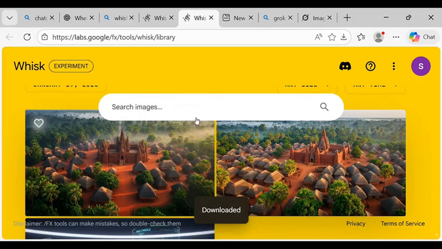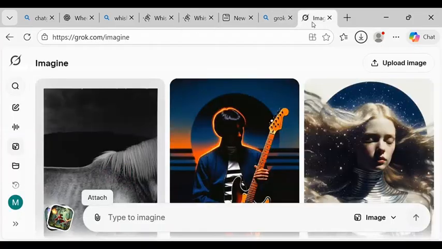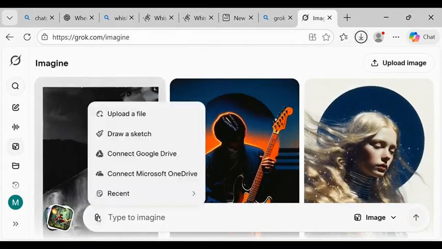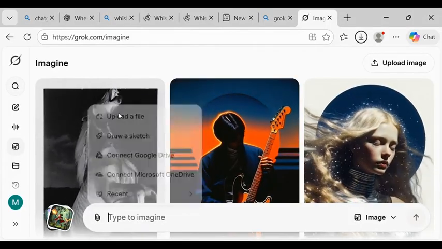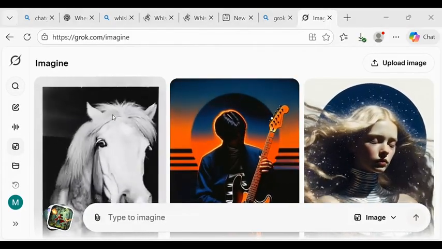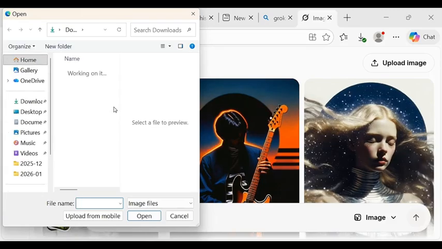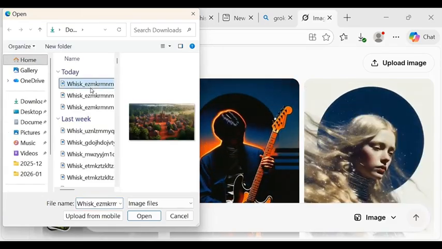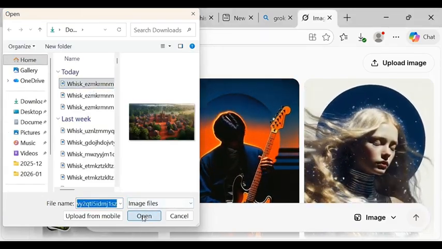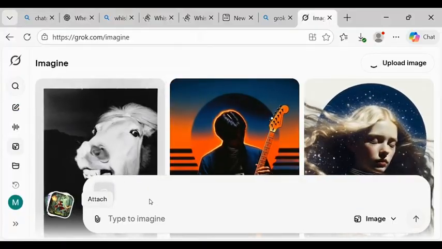downloaded to our laptop. Now, come back to Grok AI. We click on this and click on upload a file. Now, the image we just downloaded, we are going to upload the image. After uploading the image, we are going back to ChatGPT.